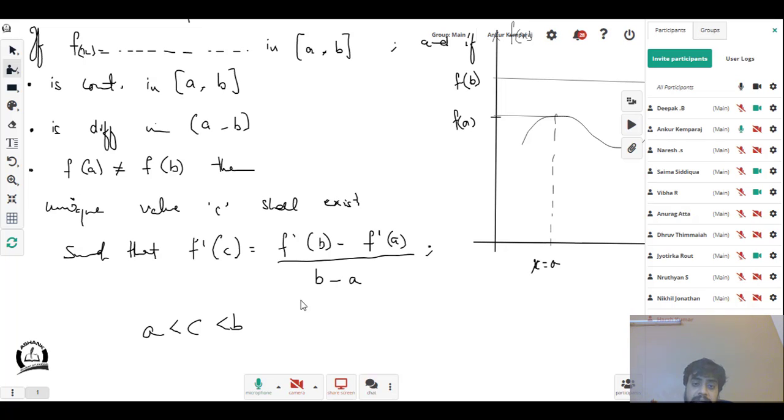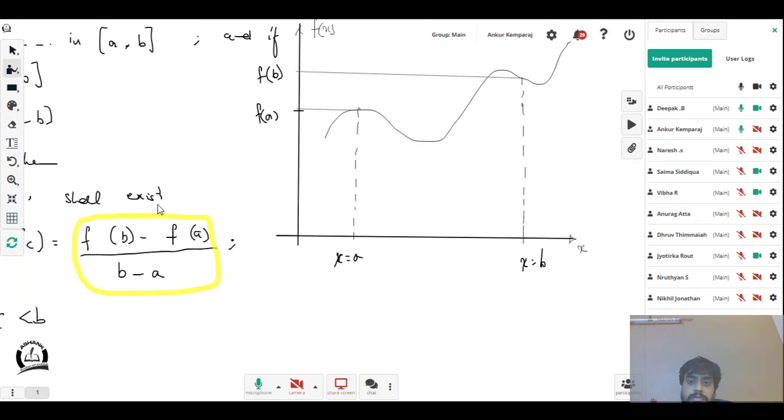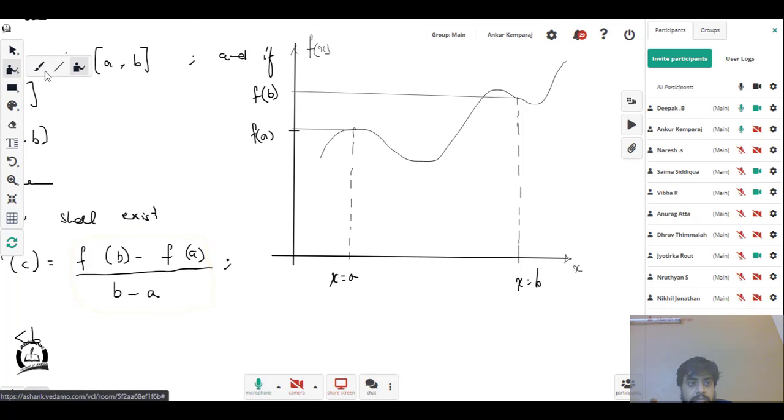What is this f of b minus f of a? Oh, sorry, I wrote it as f dash, isn't it? That's not f dash, guys, it's f, just f. F of b minus f of a by b minus a. Yes, Deepak. So it's nothing but y2 minus y1 divided by x2 minus x1. Correct. So what does y2 minus y1 by x2 minus x1 give you? The slope. Correct.